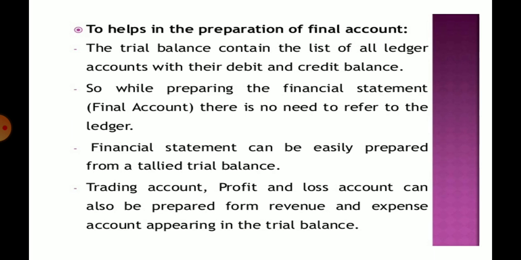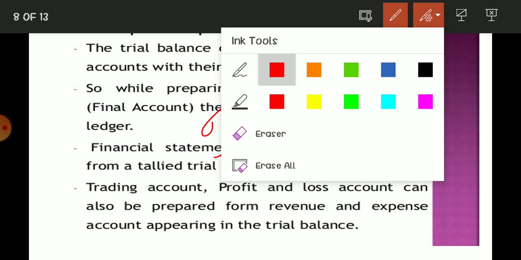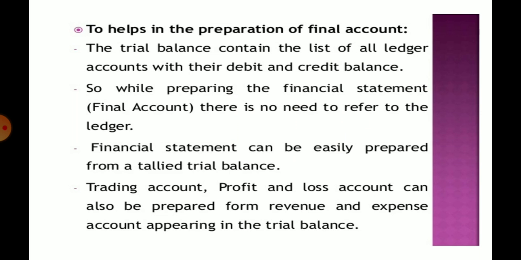To help in the preparation of final accounts, the trial balance contains a list of ledger accounts with their debit and credit balances. So while preparing the financial statements, including the profit and loss account and trading account, okay, you know about the final accounts to be prepared, and there is no need to refer to the ledger when you prepare the trial balance. Financial statements can be easily prepared from the tallied trial balance. It means both debit and credit balances are equal.